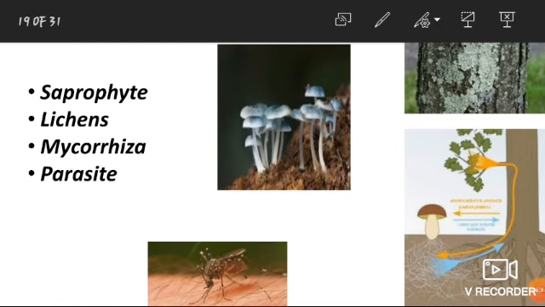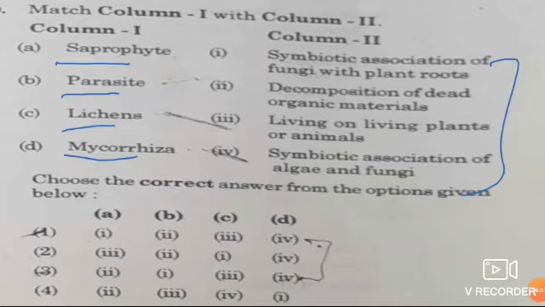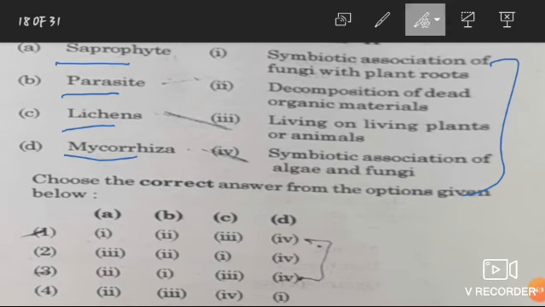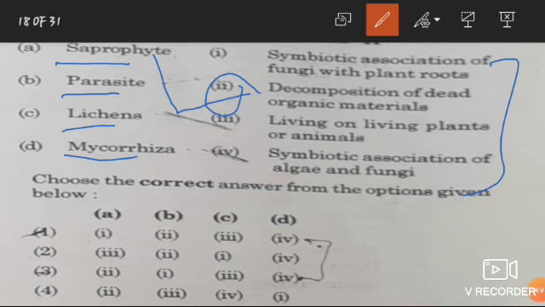So now we will see the question. We have to match all of these. First of all is saprophytes. Saprophyte will match with second, that is decomposition of dead organic material. A with second.